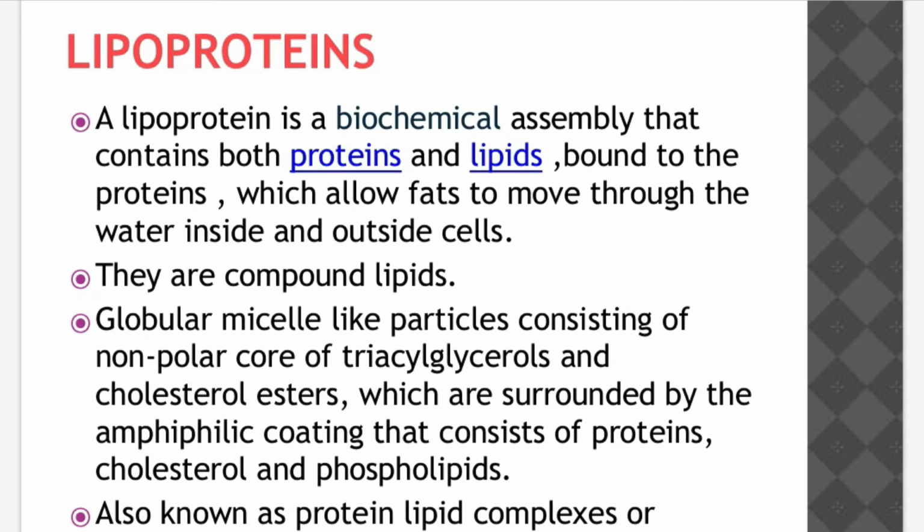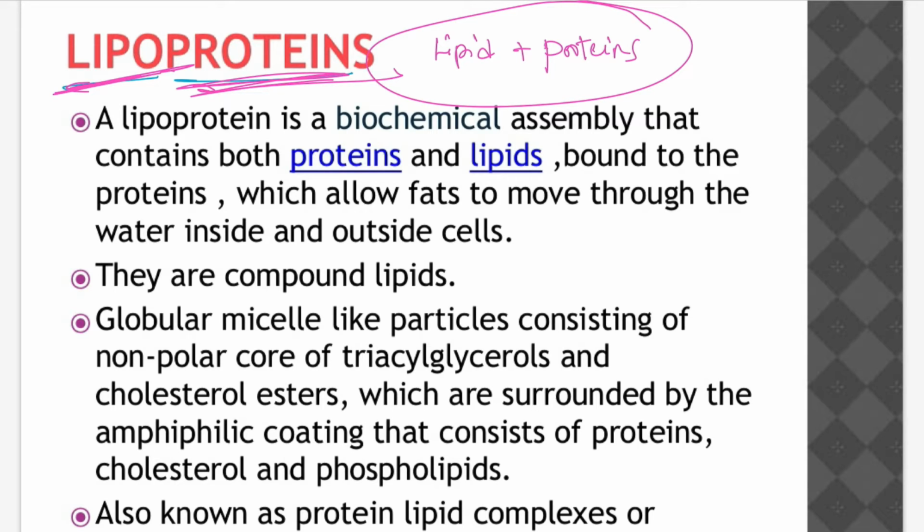Let's discuss lipoproteins. What are lipoproteins? As we discussed, lipoprotein also comes under compound lipids, complex lipids, not a simple one. A lipoprotein is a biochemical assembly that contains both proteins and lipids. In the name itself it is indicated: lipo means lipid, protein means protein. It has both lipid and protein characteristics.